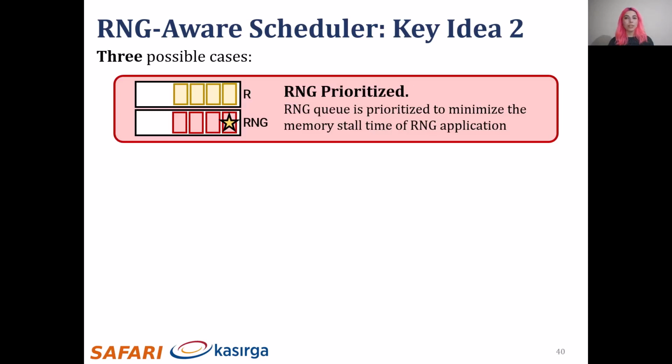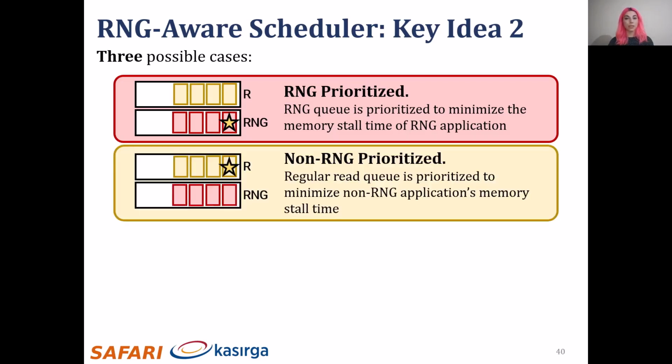First, if an RNG application with an RNG request has higher priority than any other application, the RNG-Aware scheduler prioritizes the RNG queue. This way, it can minimize the memory stall time of RNG applications. Second, if a non-RNG application with a request has higher priority than any other application, the RNG-Aware scheduler prioritizes the regular read queue, and it minimizes non-RNG applications' memory stall time.